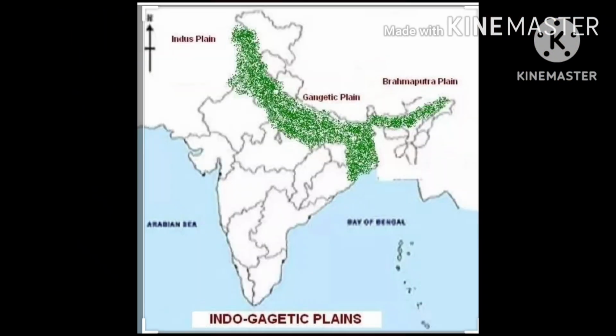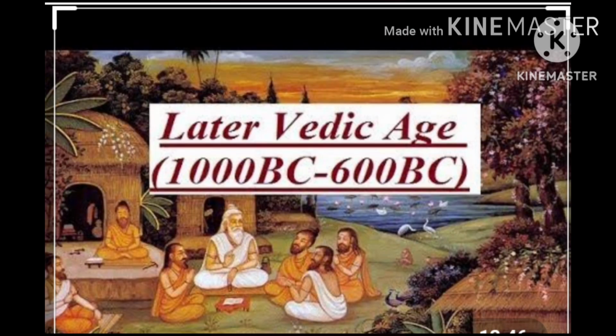This expansion over Aryavarta continued from around 1000 BCE till about 600 BCE. This entire period is known as the Later Vedic Age.